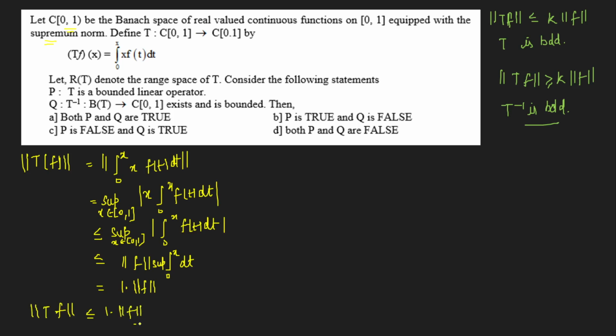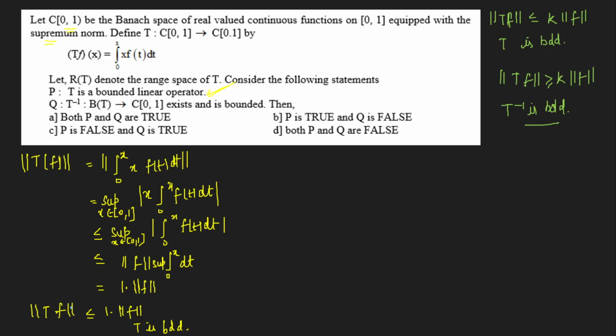So I can say that here T is bounded, right? So that means statement P is true. T is a bounded linear operator. But now I have to check it for Q. So first of all, I have to check T inverse exists. If it exists, then I have to check that it is bounded or not.